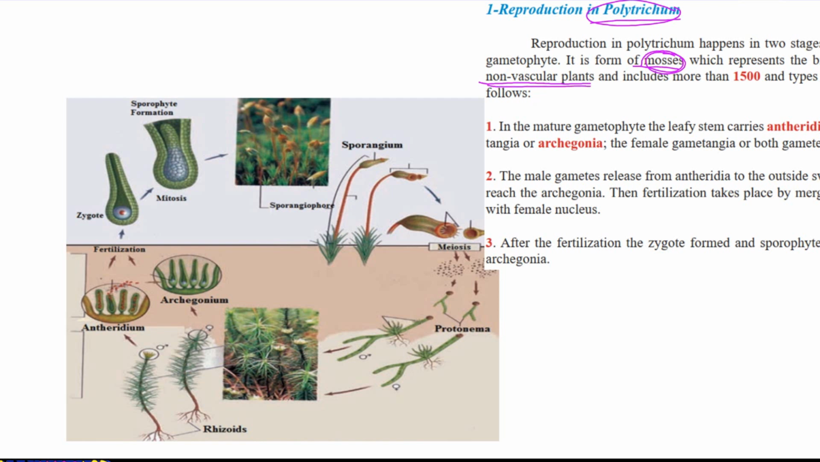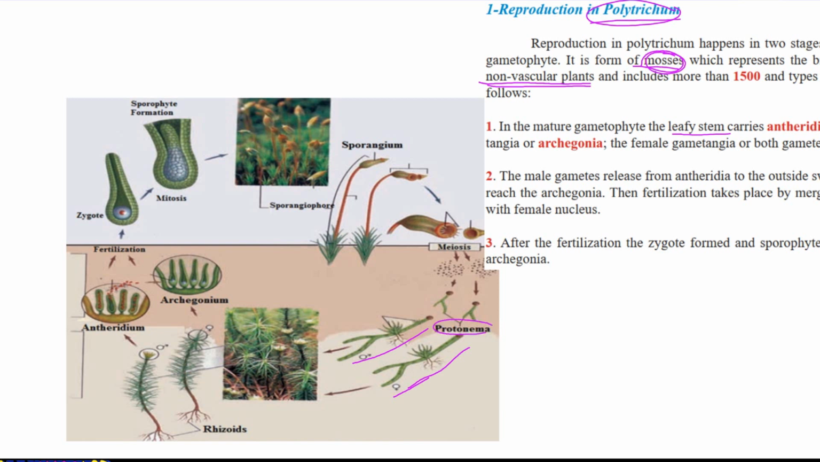Non-vascular plants have no xylem and phloem in their body, but material transport happens by diffusion from one cell to another. In the mature gametophyte, which is a leafy stem, antheridia or archegonia are carried. The male part is the antheridia and the female part is the archegonia, but both of them represent the gametophyte, male and female separated.